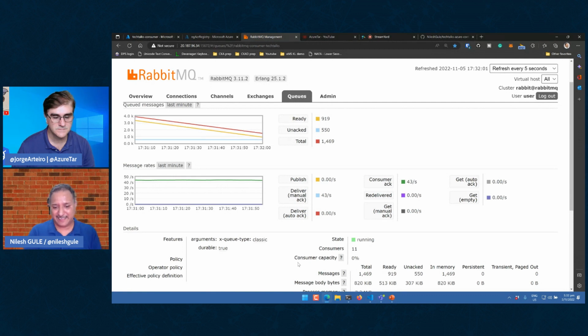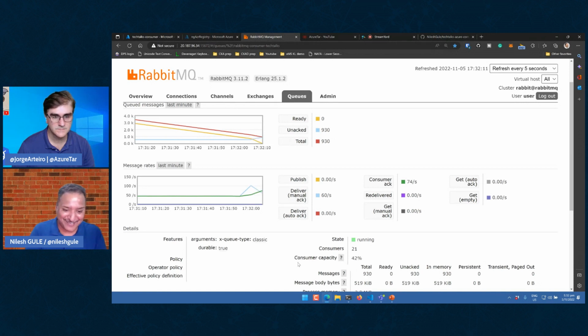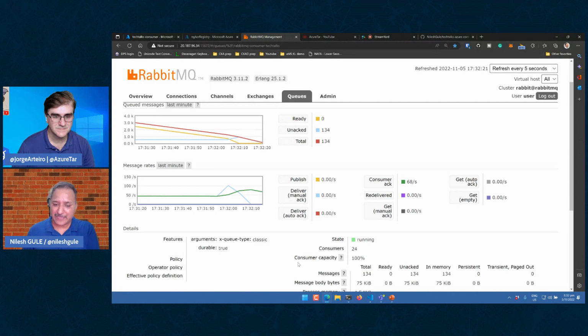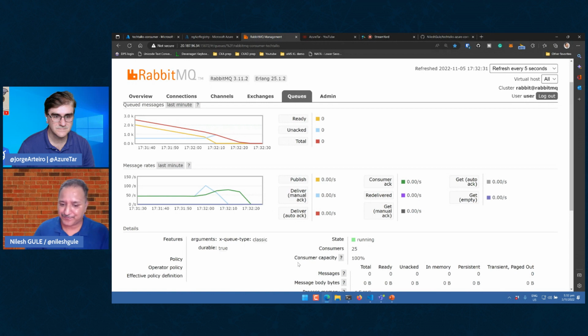So we can see that it is not going beyond 11. Although we gave the number of consumers as 25, it somehow stopped. And so, as I was saying, it went to 21. But again, the point that I was trying to make was the scale up happens in a progressive manner. Same thing for scale down. It is not going to shut down all the way from, let's say, 25 to 0 or 25 to 1. It will scale down progressively.